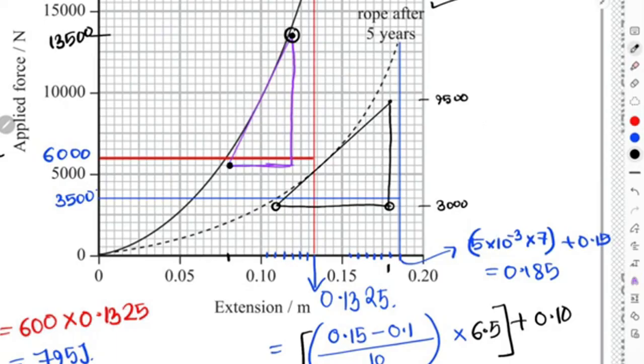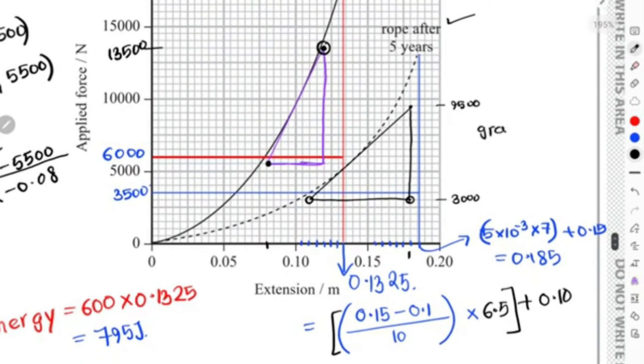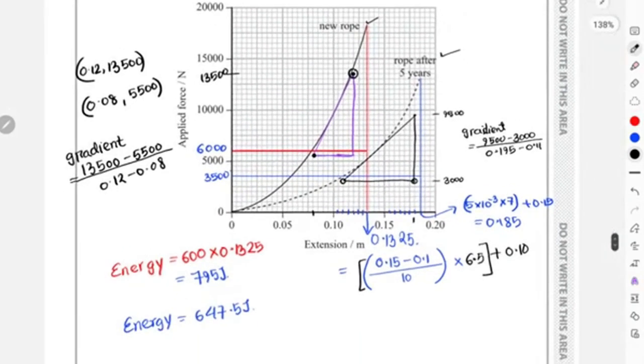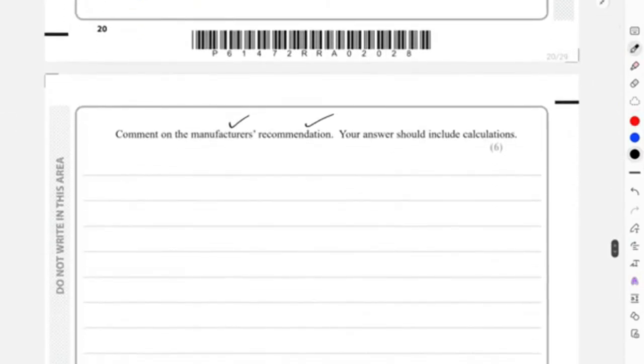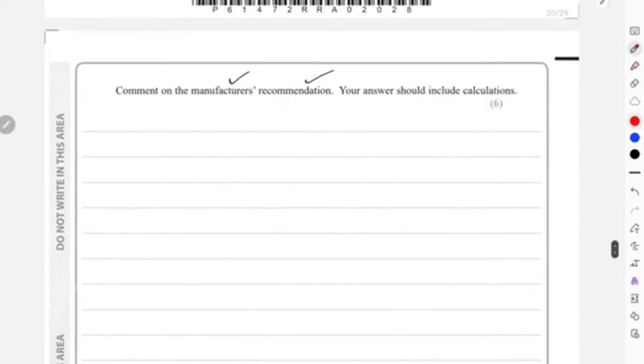So in that case, for the new graph over here, the new graph gradient, the old graph gradient is going to be 9,500 minus 3,000 divided by, this one was 0.195 and this one was 0.11. Okay, and this calculation will give you the gradient for this graph. Now we have the energies, we have the gradient. I will just write down the energy and gradient at the top, and then write down the statements over here. So this is for new rope, and this is for old rope.